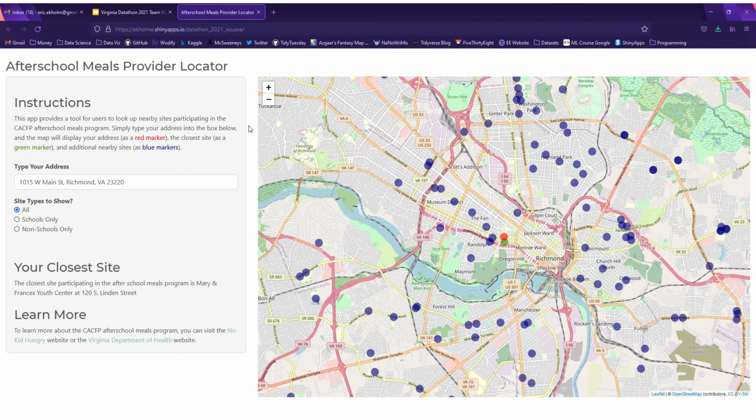So this is a fairly simple, but we believe powerful and useful app for families. And what you can do is type an address into the search bar on the left, and the map will zoom in to that address, and it will show you sites participating in the CACFP After School Meals program nearby. It will show you the closest site as a green dot. It'll show you the address you enter as a red dot, right?